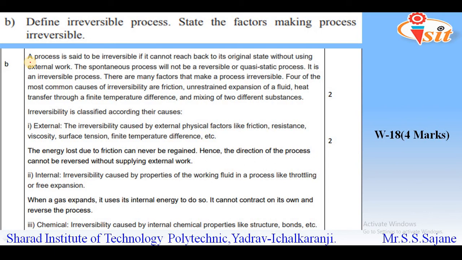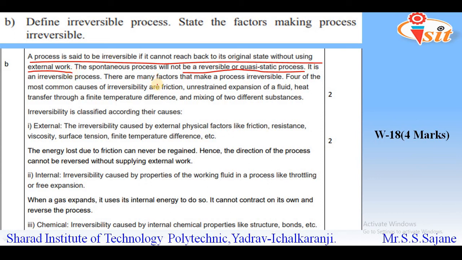The definition is given here: a process is said to be irreversible if it cannot reach back to its original state without using external work. The spontaneous process will not be a reversible or quasi-static process. The main part here is that if the process cannot reach back to its original state, then we call it an irreversible process.